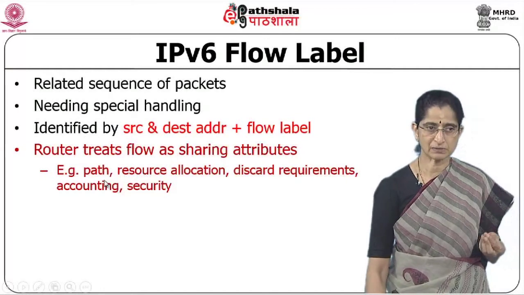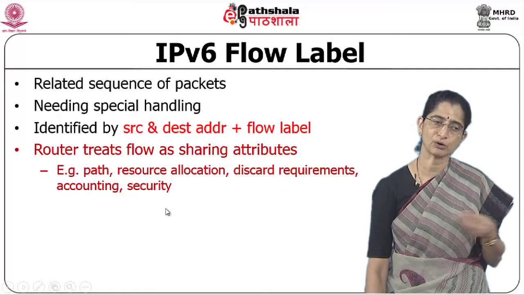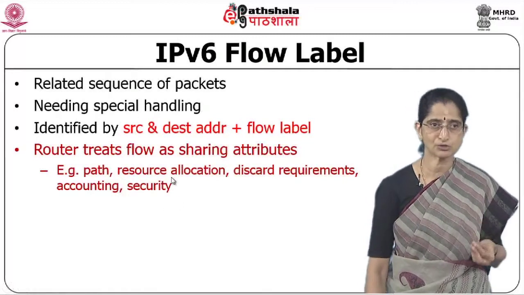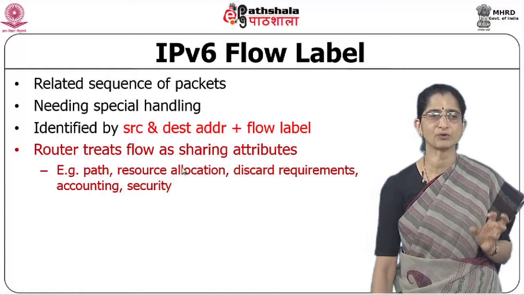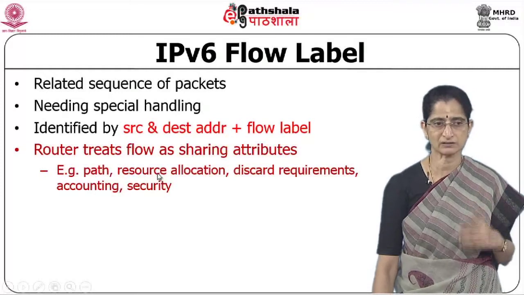Okay. And the router basically treats this flow with different, can provide different sharing attributes. For example, the path may be shared, or resource allocation, discard requirements, accounting, security, all these are various things, treatments that could be given to the flow, which will be based on the flow label. So, you could aggregate different flow labels to provide similar kind of treatment and so on, right. So, those are the things that we have.